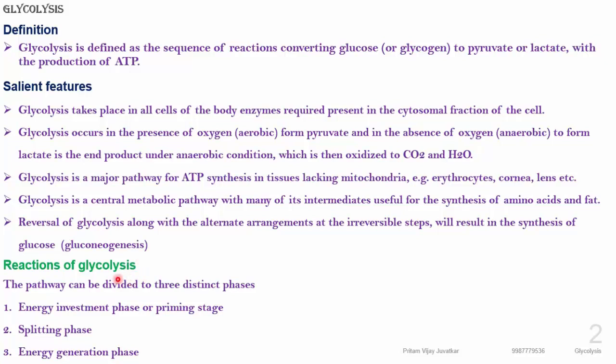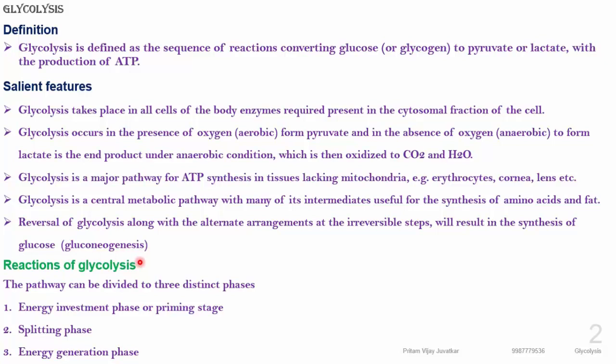For example, when your body is not having glucose, your brain utilizes only glucose energy. So when the body does not have an intake of glucose, the brain requires energy, and that is fulfilled by converting non-carbohydrate products into a carbohydrate product, that is glucose.